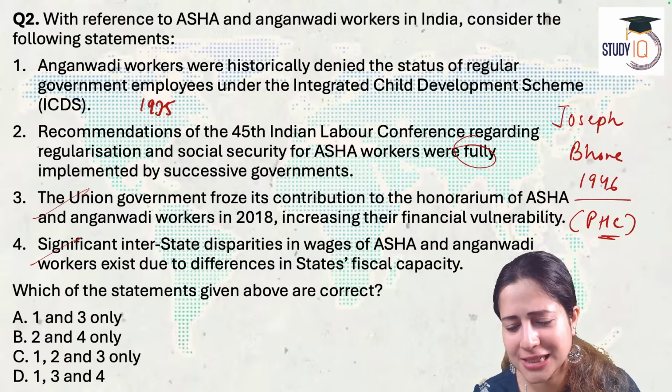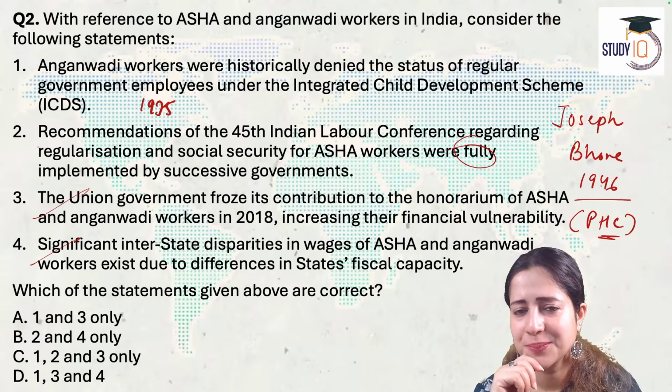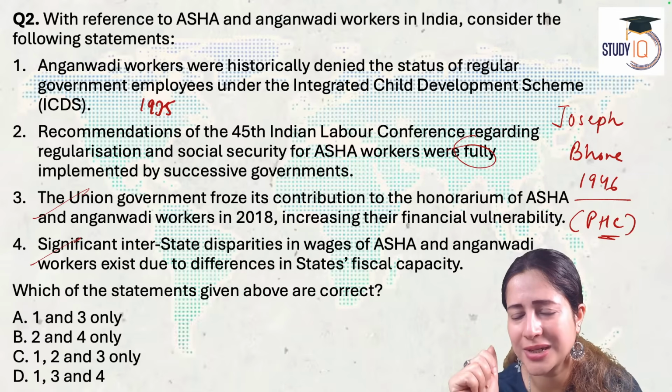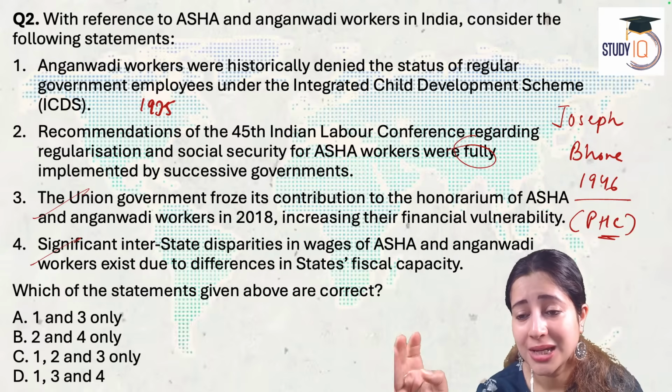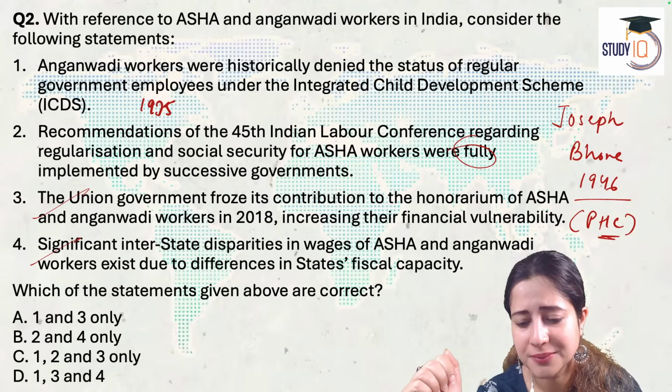Why is everybody so focused only on D? What did I say? I said the 45th Indian Labour Conference in 2010 recommended job regularization, minimum wage and pension and gratuity for ASHA and Anganwadi workers.